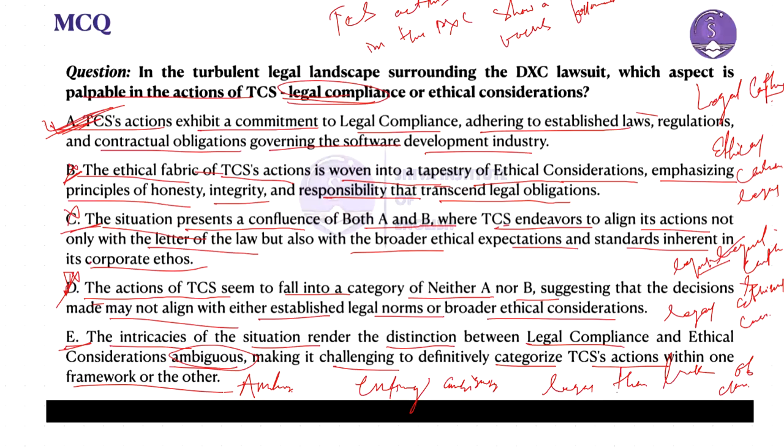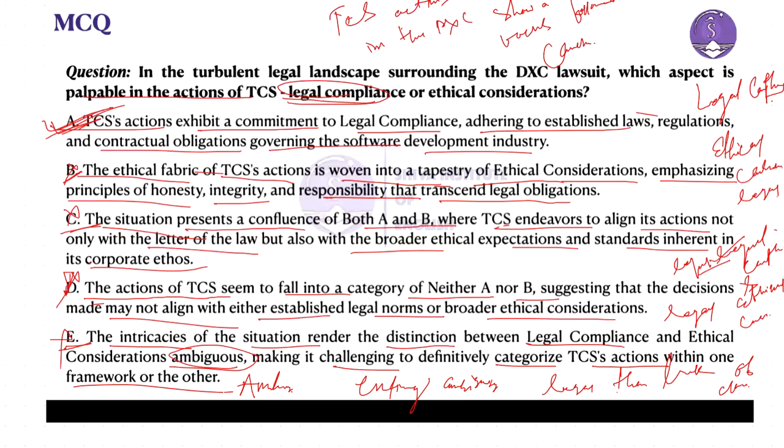So therefore, in conclusion, I can point out that B, C, D, and E, these four options, are eliminated: B because it indicates only ethical consideration, C because it indicates both aspects, D because it indicates neither aspect, and E because it creates ambiguity.